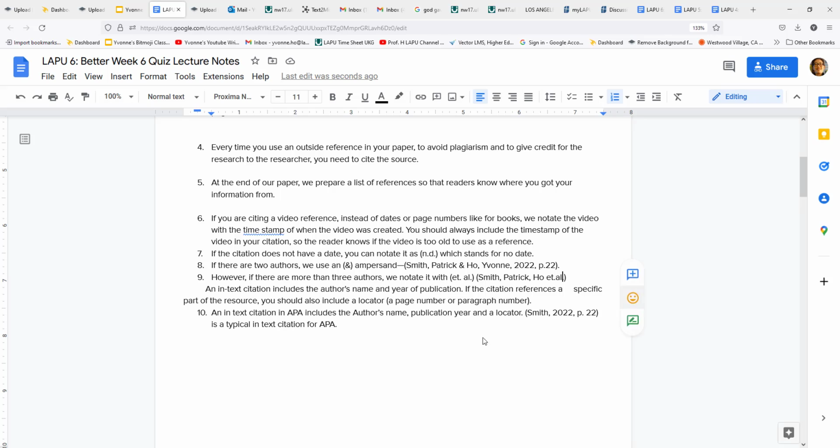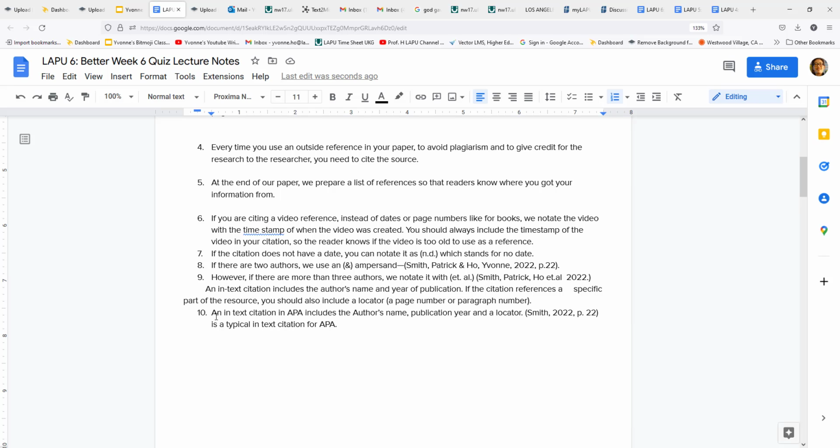Okay, then you can put in your date, 2022, for instance. An in-text citation includes the author's name and year of publication. If the citation references a specific part of the resource, you should also include a locator, a page number, or a paragraph number. So this is the same thing. It's just saying that when you use an in-text citation, you need the author name, the date, and the page number.